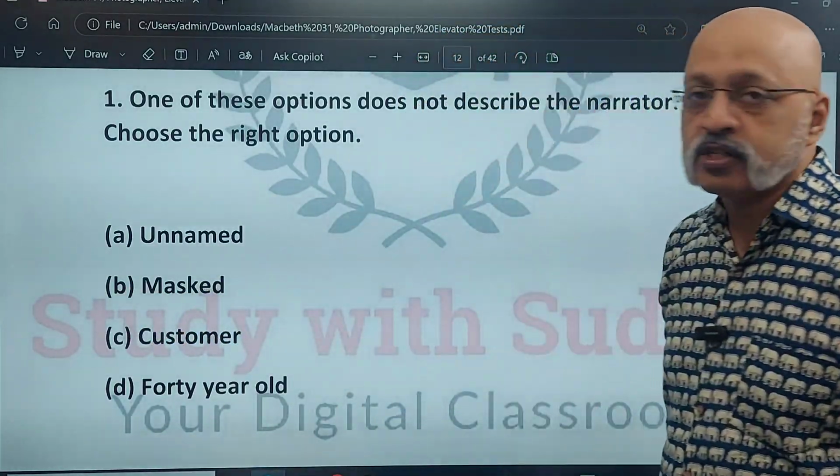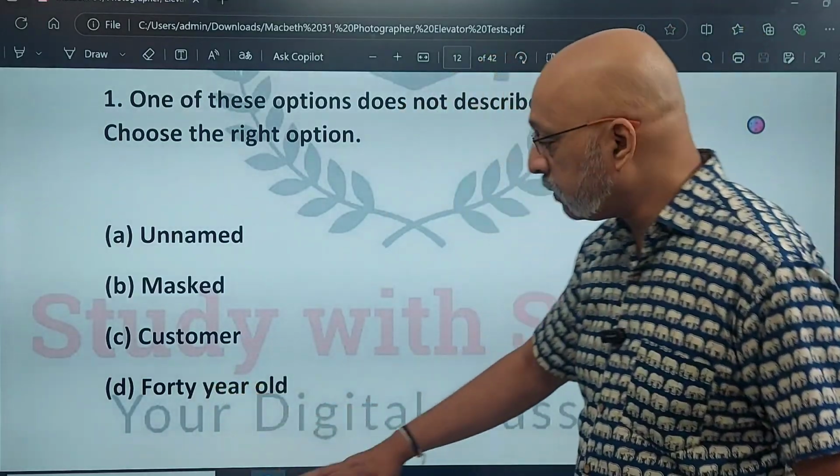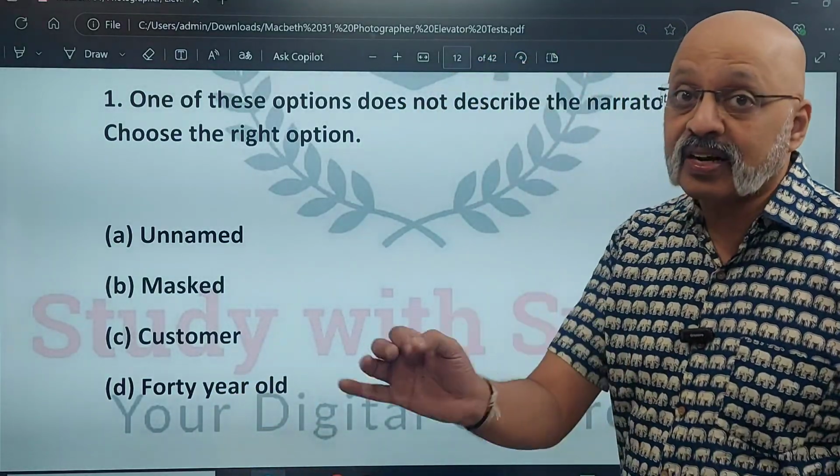So the correct option here is Mask, because he is a customer, he is 40 years old, all these details are given in the story.